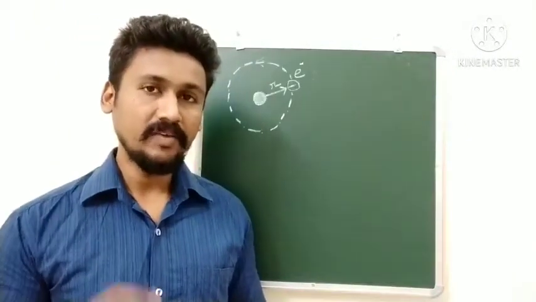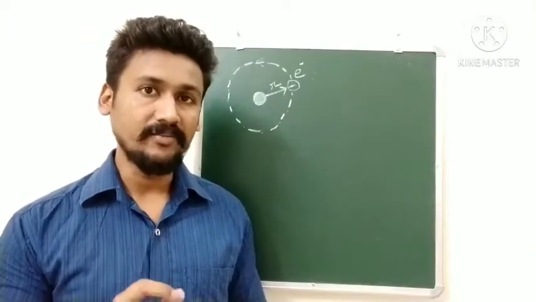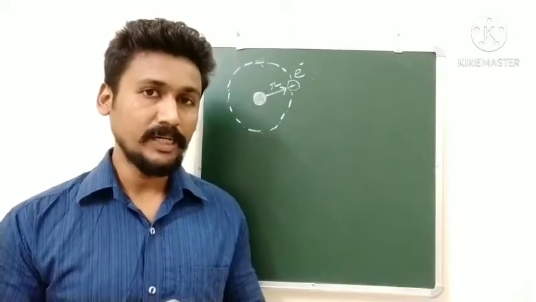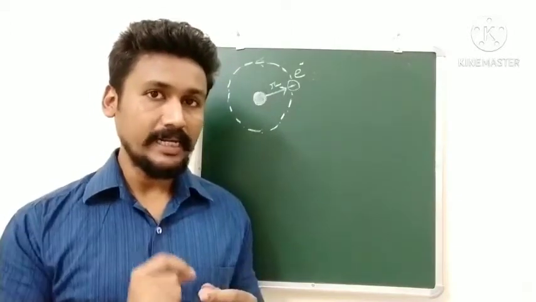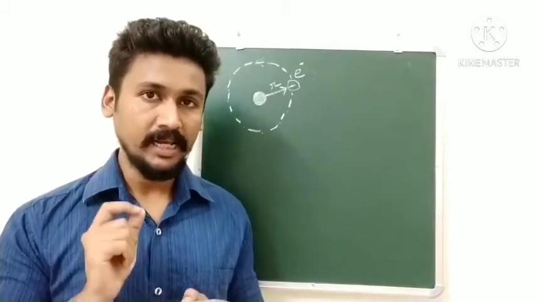Now let us derive the magnetic dipole moment of a revolving electron. As I told you, a flowing electric current will actually produce a magnetic field.